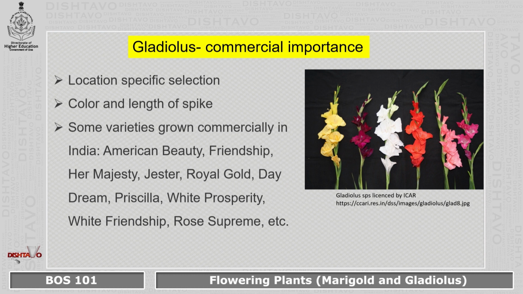Some varieties that are grown commercially in India, there are many, but a few examples that I can give: American Beauty, Friendship, Her Majesty, Jester, Royal Gold, Daydream, Priscilla, White Prosperity, White Friendship, Rose Supreme. And there are many other varieties which are economically and commercially important.